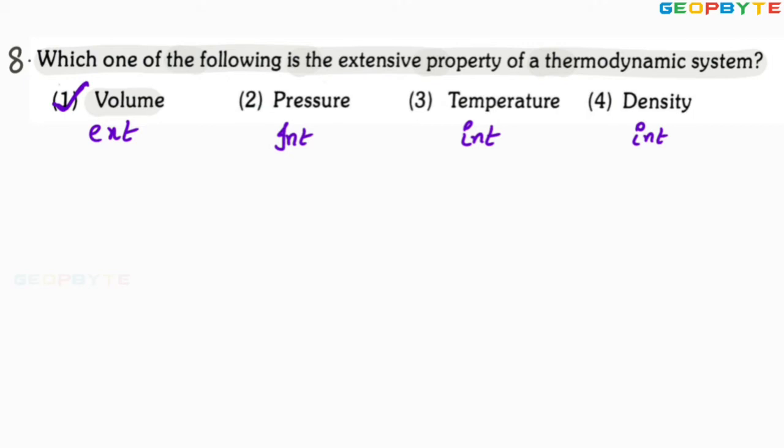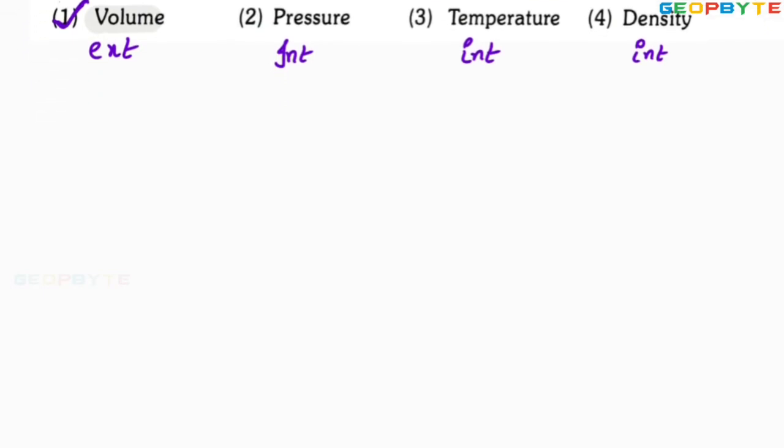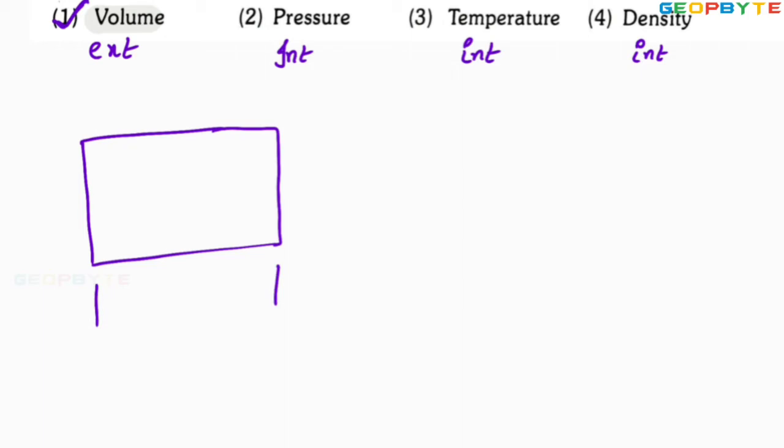Now my dear friends, let me explain what is the physical meaning of intensive property and extensive property. It is like this. If I take a system, like cell phone, the volume of the system, let it be some 5 meter cube, and the temperature may be 20 degrees centigrade.